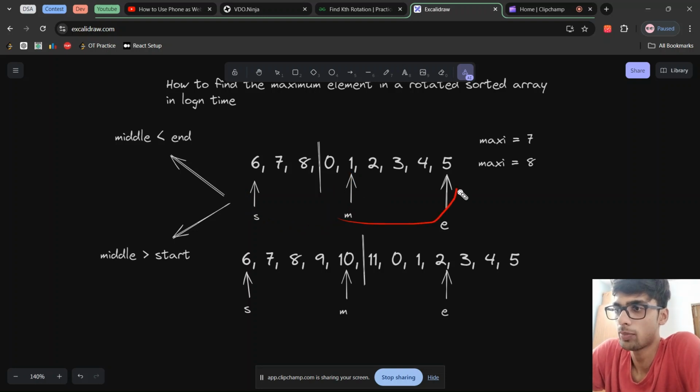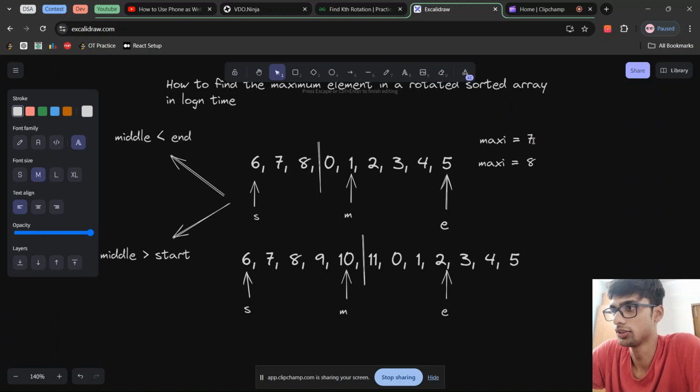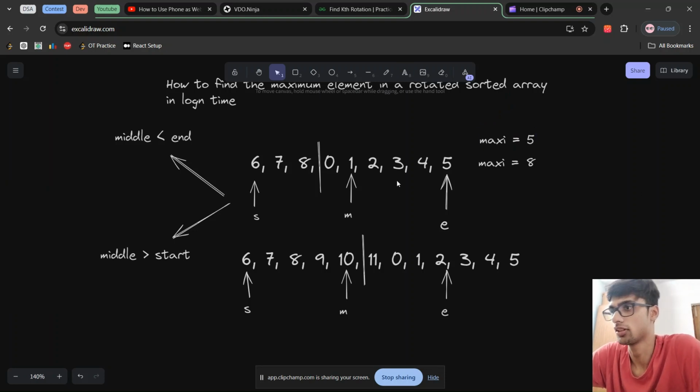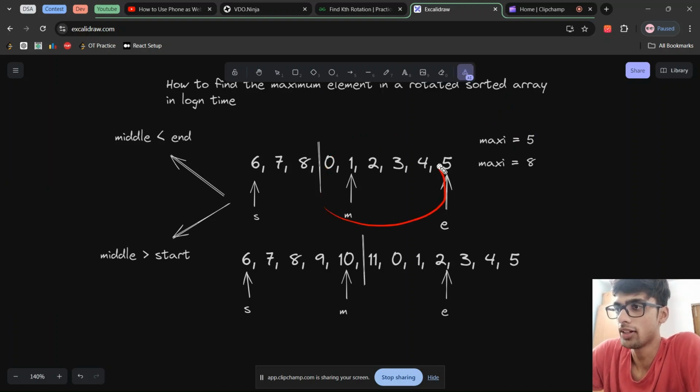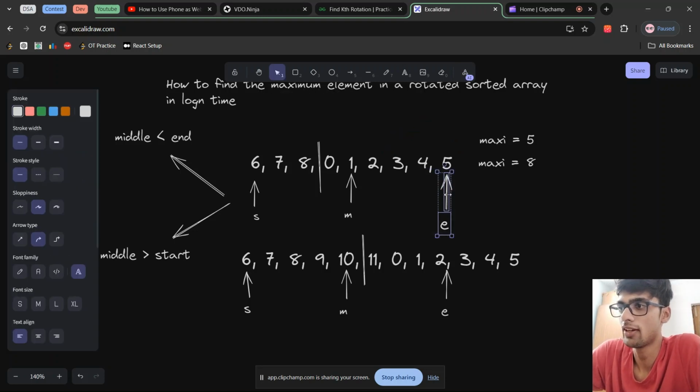So if you know that this part is sorted, you can always say that the largest element in this part is going to be a candidate for your maximum element. So I'll declare a variable maxi and I'll store it there. So here, my maxi will be 5 at first, right? After I do that, I know one more thing, that I found the largest element of the right sorted array. Now I don't need to deal with the right sorted array anymore. So what I can do is I can explore the left sorted array.